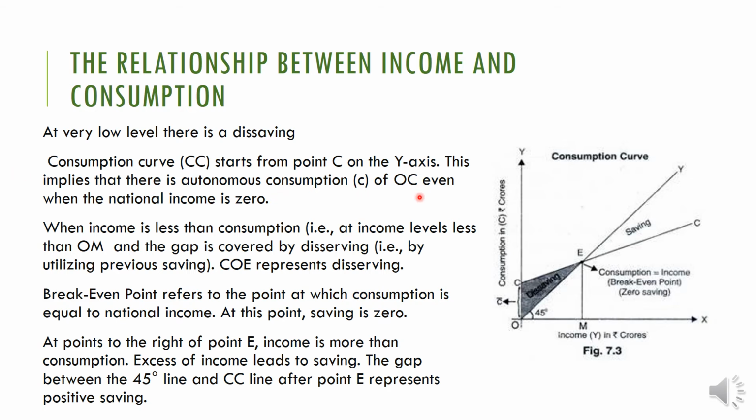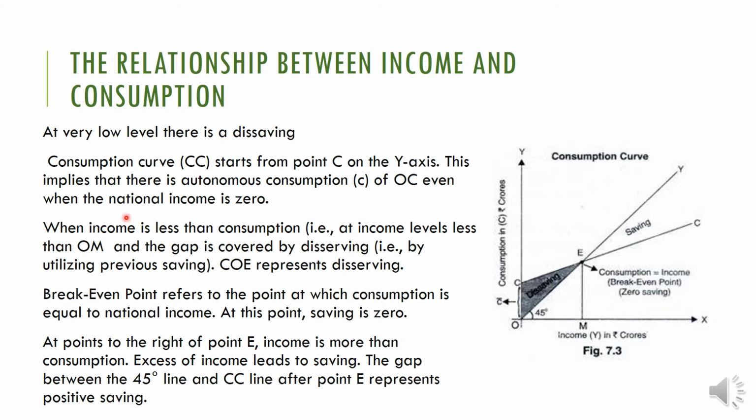C of OC. You can see that this OC is what? Autonomous consumption. Even when the national income is zero, people will consume. That's why we are calling that OC amount autonomous consumption. And we can see that the consumption curve is like this, isn't it? So the consumption curve slope is called what? Marginal propensity to consume. The slope of consumption curve is called marginal propensity to consume. That is also you have to keep in mind.